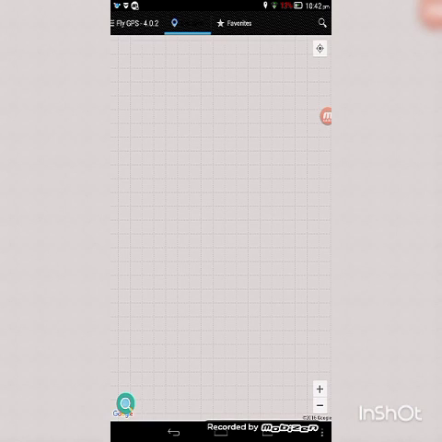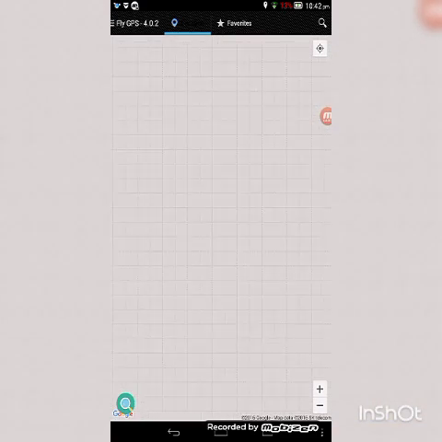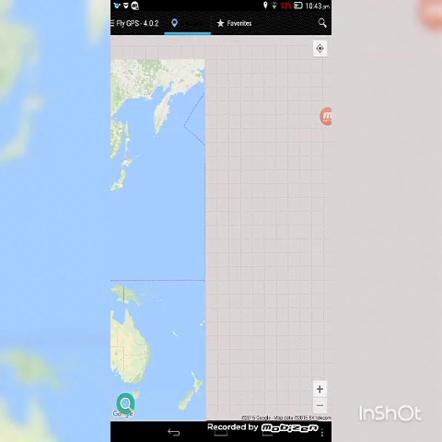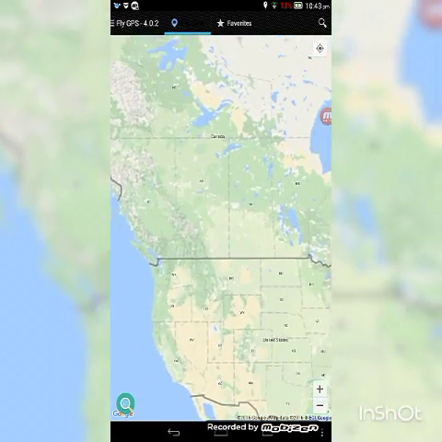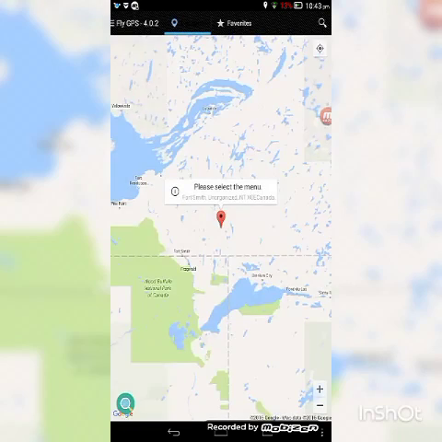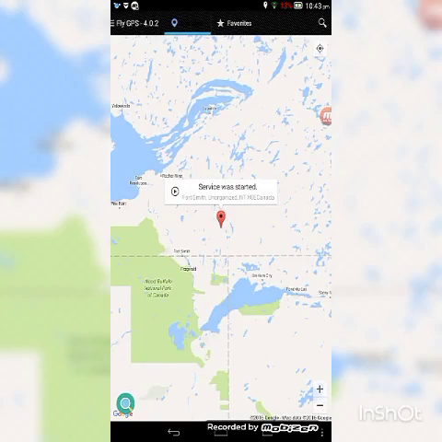Then you gotta go and choose any location you want where you want to go. For example, I want to go in Canada. Go ahead, put a pin there. Then you gotta click over here. Then click GPS service run. Click the last option, Joystick location mode. Click it and go ahead.